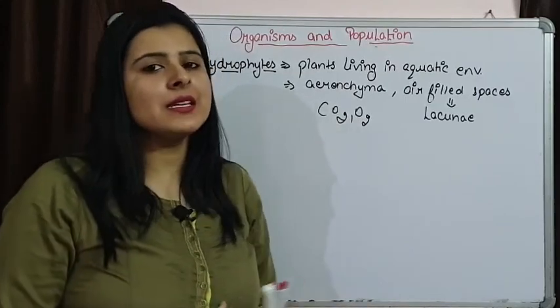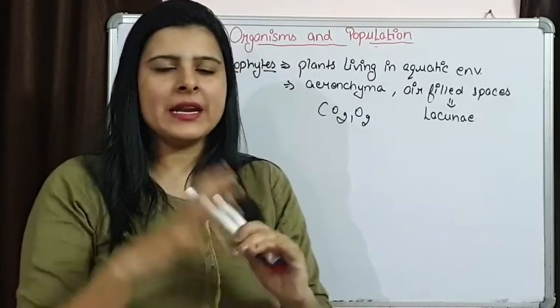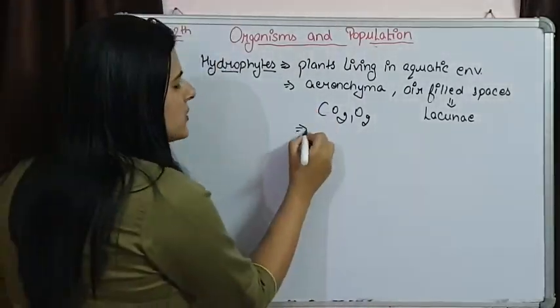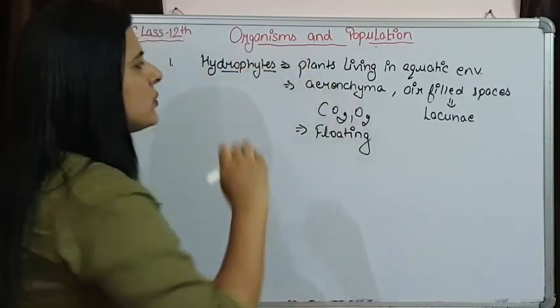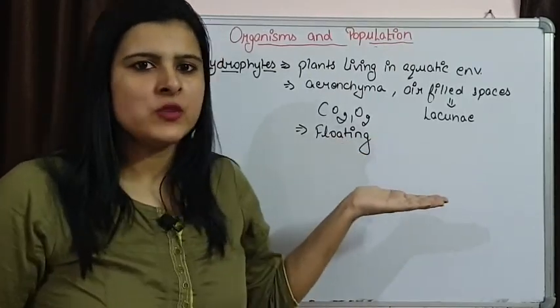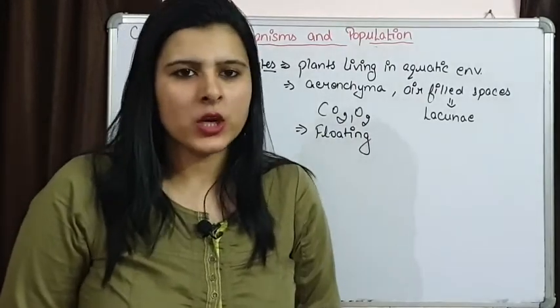And another thing is that this is a bag-like structure that has air filled in it. So it helps these aquatic plants in floating. They provide buoyancy to the aquatic plants and help them in floating. So this is how the hydrophytes are well adapted to the water conditions.